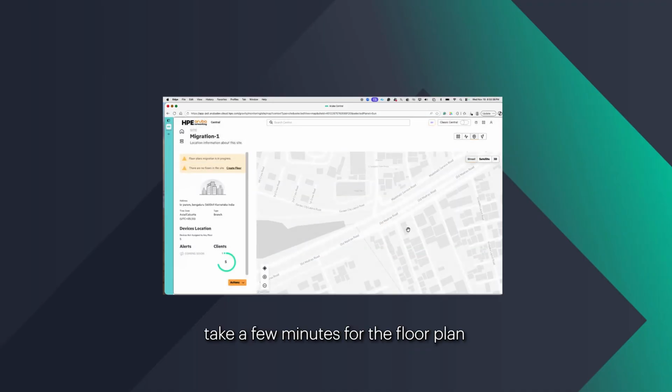it'll take a few minutes for the floor plan to actually move from Classic Central to New Central. So let's give it a second. It'll take just about a few seconds for it to come in. And there is also a banner on top that tells you that floor plan migration is in process. The other thing that I do want to mention is we can also exit out of this screen, go to any other troubleshooting workflows or monitoring workflows, and come back here. So the session will be intact and the migration will be running in the background.